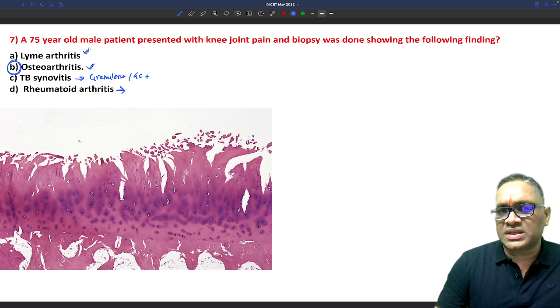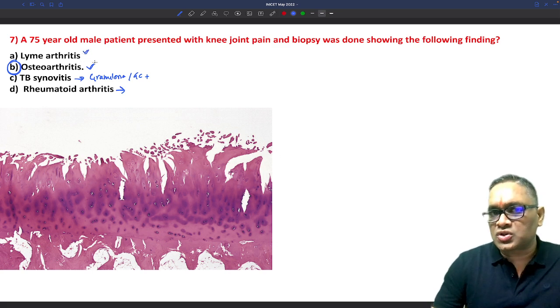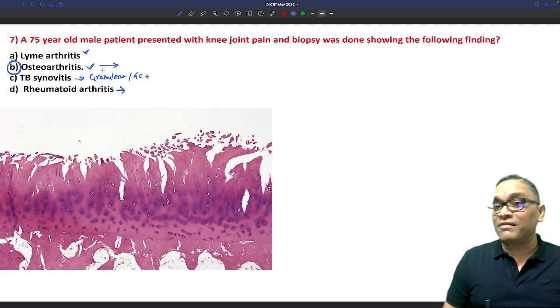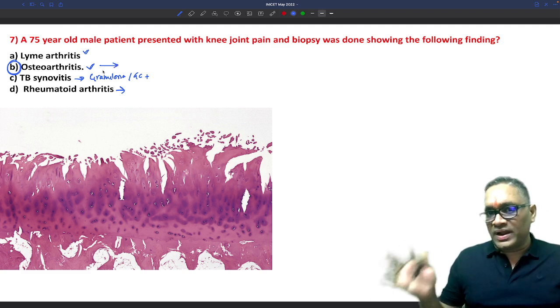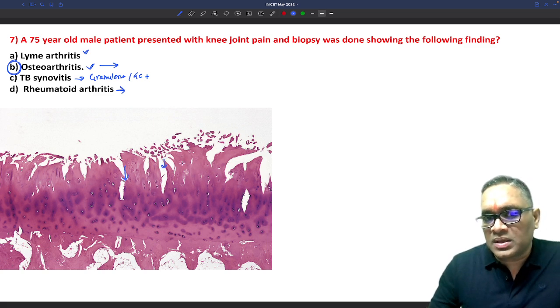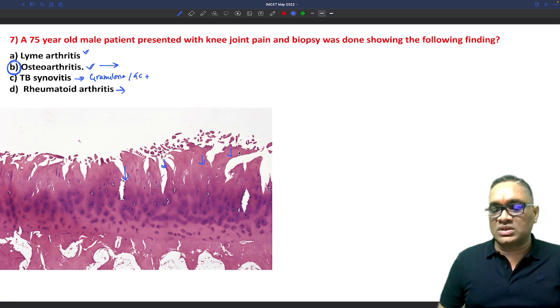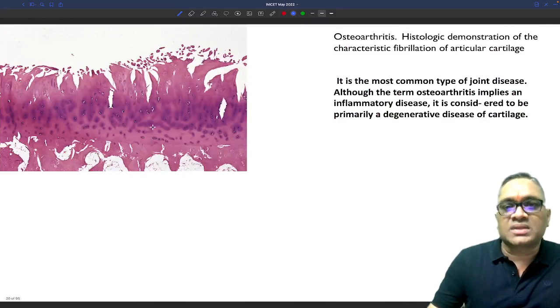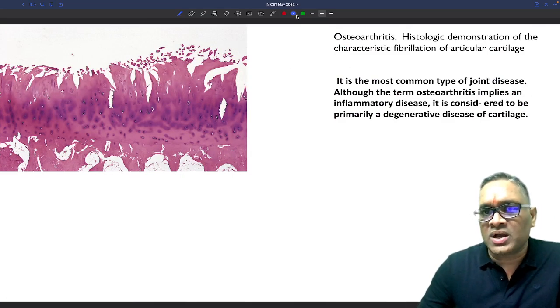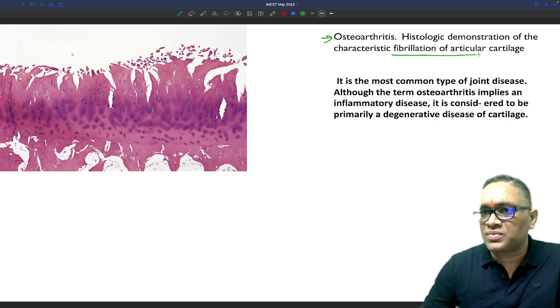In Lyme arthritis, you will see inflammatory cells, but here we are not seeing any inflammation. See, osteoarthritis is not an inflammatory disorder. You will not find inflammation. It's a degeneration. So you can see these are the chondrocytes which are showing the fibrillar appearance. This fibrillar appearance is diagnostic of osteoarthritis. So that is why we are thinking osteoarthritis. Please remember why I am thinking osteoarthritis, because it is showing fibrillation of the articular cartilage, which we are seeing here, right?